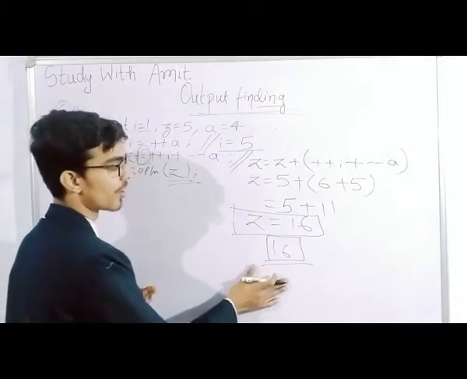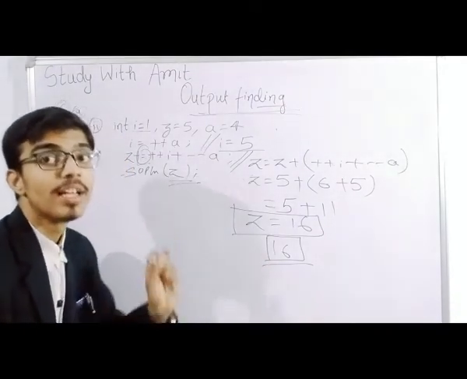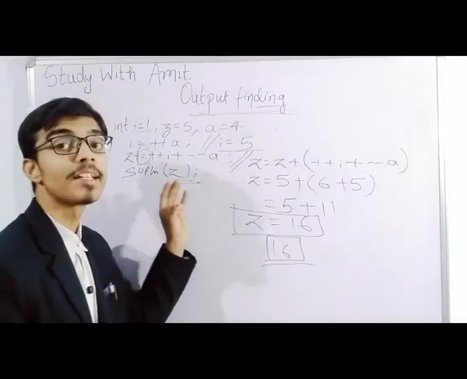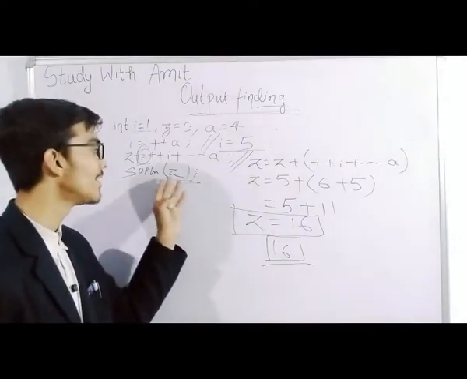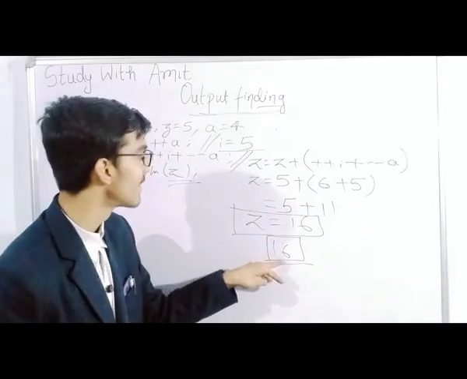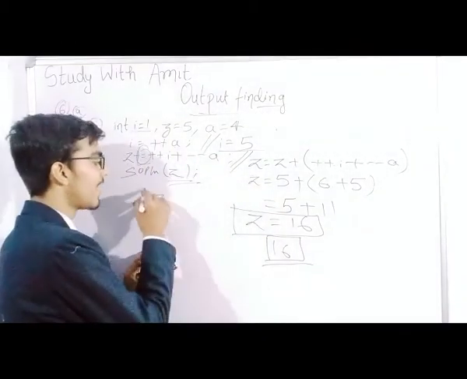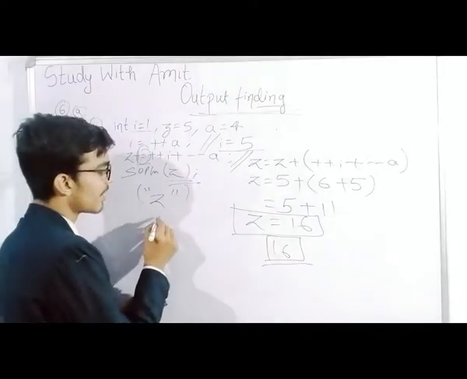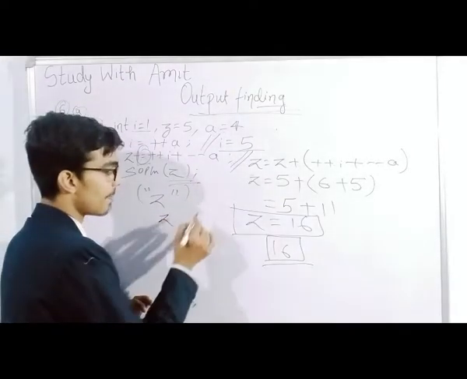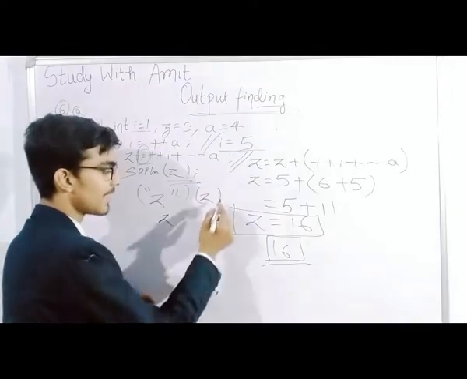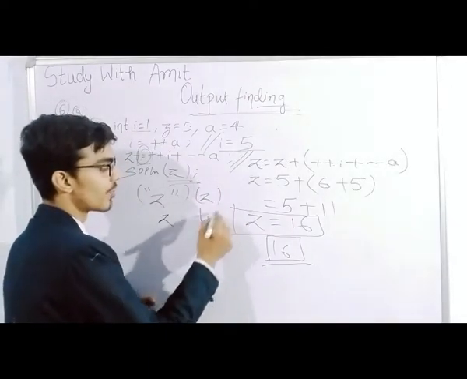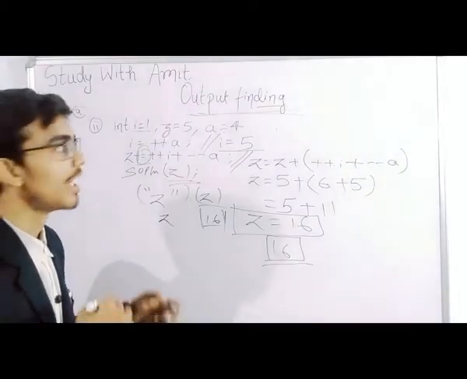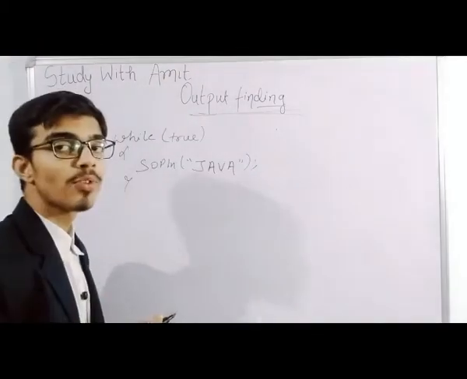We have to represent the output the same as it is presented in the question, as it is SOPLN z. So the value of z is 16. If it would be z in double quotes, then we have to print z. But if it is blank, then we have to print the value of it. So it is 16. Copy it down. Moving to our next question.